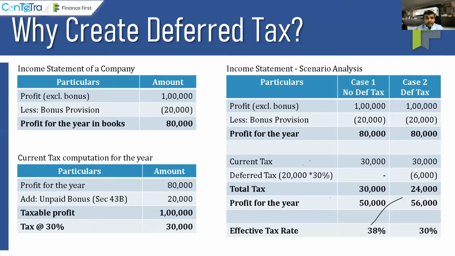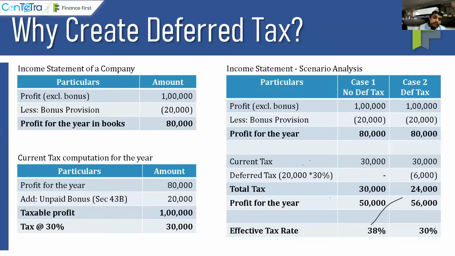Remember my words, guys. Don't become a specialist, become a generalist. मुन्ना भाई में बोलते हैं ना कि छाती के डॉक्टर को नहीं पता कि मतलब कान में क्या होता है, ऐसे नहीं होना चाहिए. It should not be the case that we as doctors don't know that what is happening inside the stomach if you are a heart specialist. You should always be a generalist. Effective tax rate is an accounting concept, but it should be known by tax professionals, investors, M&A guys, investment bankers, and all other accountants as well.